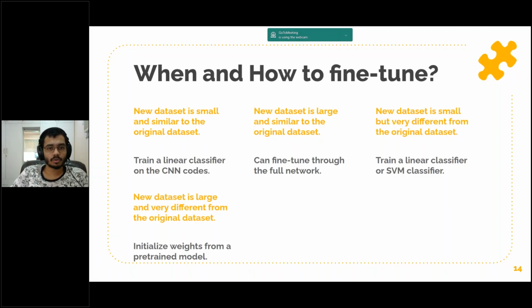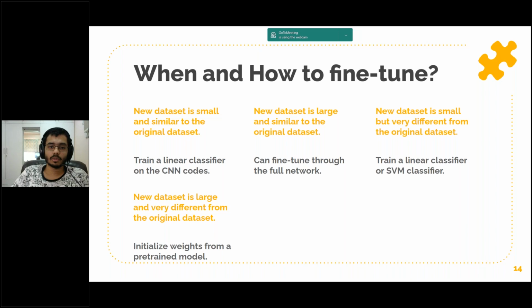So when and how to fine-tune? How do you decide on what type of transfer learning you should perform on a new dataset? This is a function of several factors, but the two most important ones are the size of the new dataset, that is big or small, and its similarity to the original dataset. Keeping in mind that ConvNet features are more generic in early layers and more original dataset specific in later layers, here are some common rules of thumb for navigating the four major scenarios.